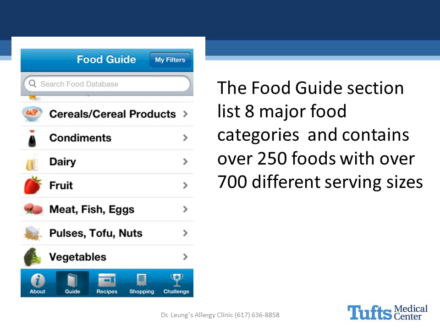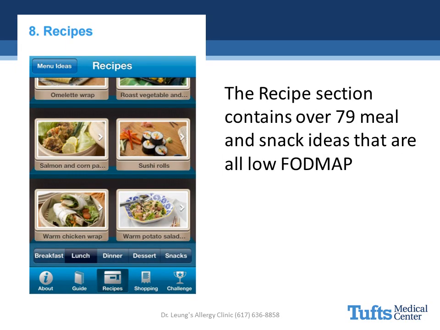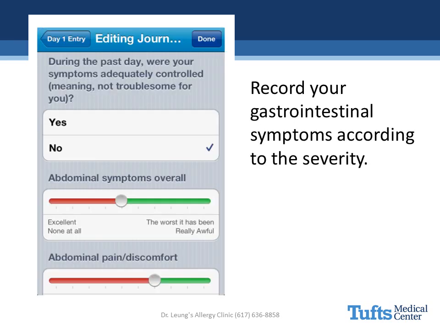The food guide section of the app lists 8 major food groups with over 700 different serving sizes. The recipe section contains over 79 meal and snack ideas that are all low FODMAP. The editing journal section allows you to record any gastrointestinal symptoms according to the severity. This can help you keep track of trigger foods. These are just a few of the many resources that the app offers.